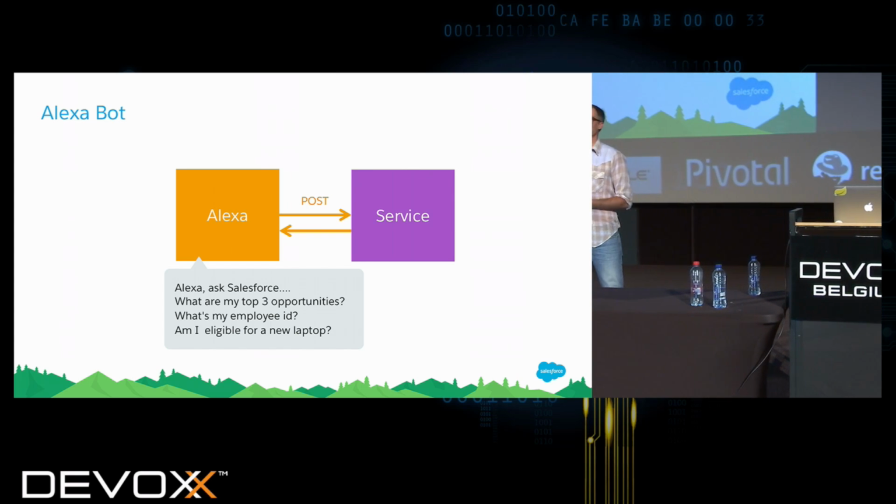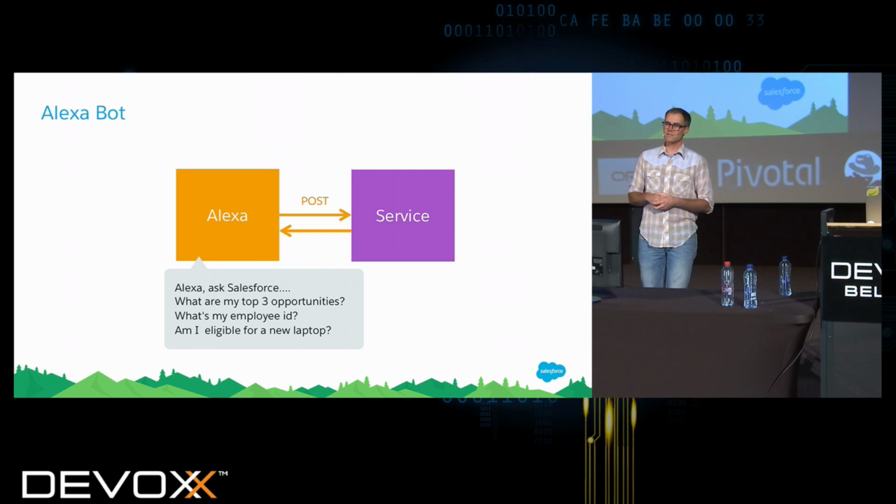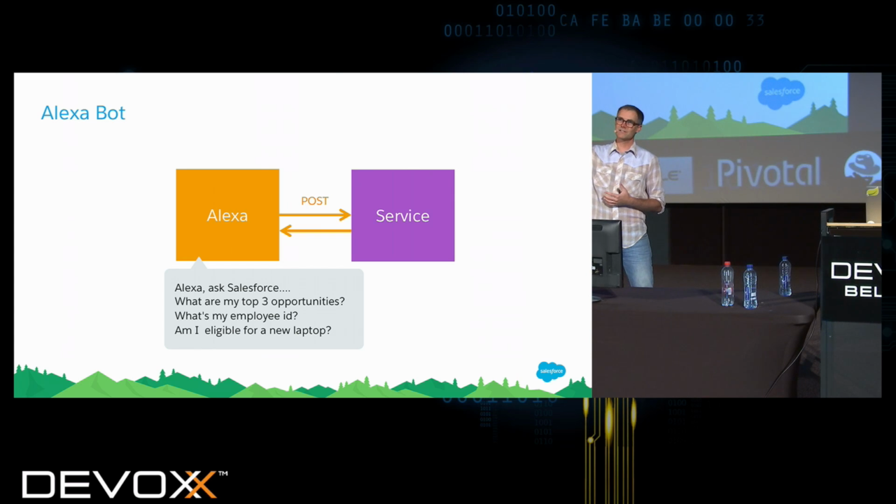So same architecture as we've seen before. What we have is, in this case, a device that is listening to what I'm saying, and when I activate it by saying its name, then it will call my service with the information that I've given it.